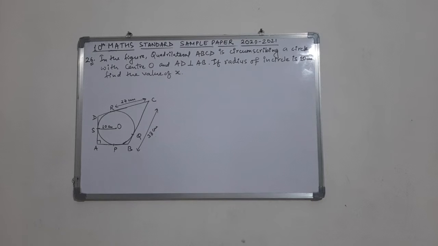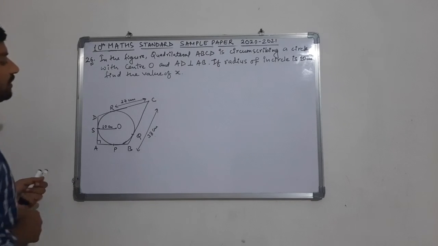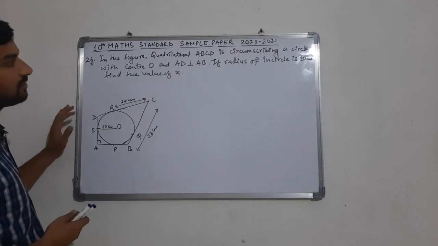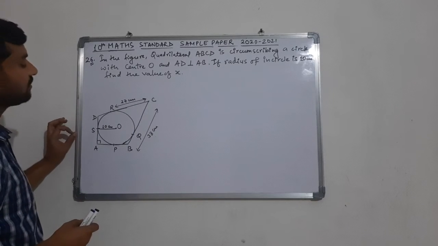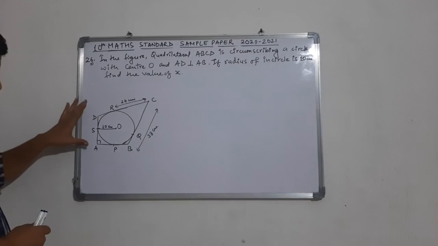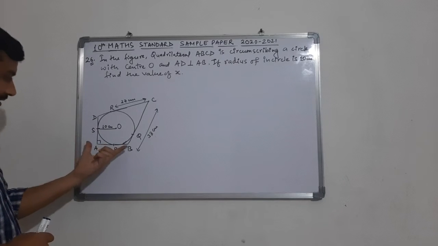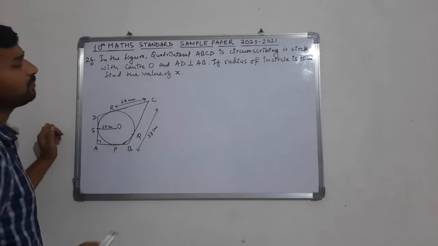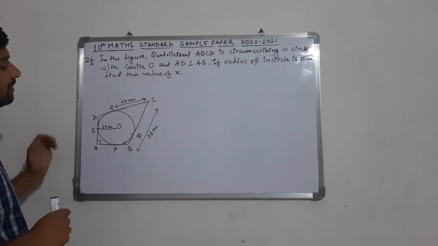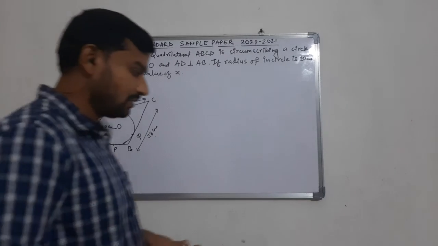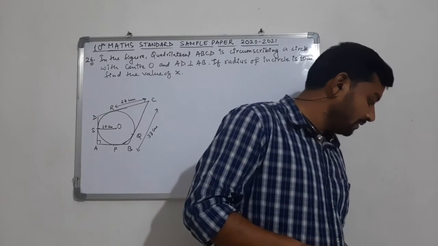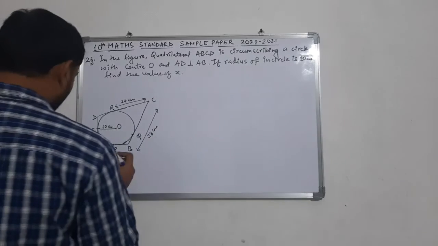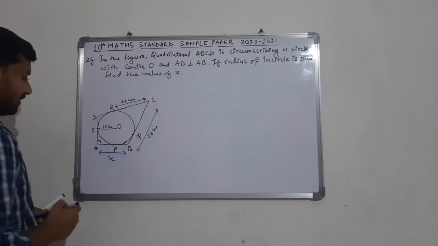So now let us come to question number 26. Here in this question we have a question related to circles. In the figure, one quadrilateral ABCD is circumscribing a circle with the center at O. Now, there are two tangents AB and AD which are perpendicular to each other. If the radius of the incircle is 10 centimeters, we have to find the value of x here. So the value of x which we want to calculate here is the length AB, which is the one tangent here. This is x which we want to calculate.